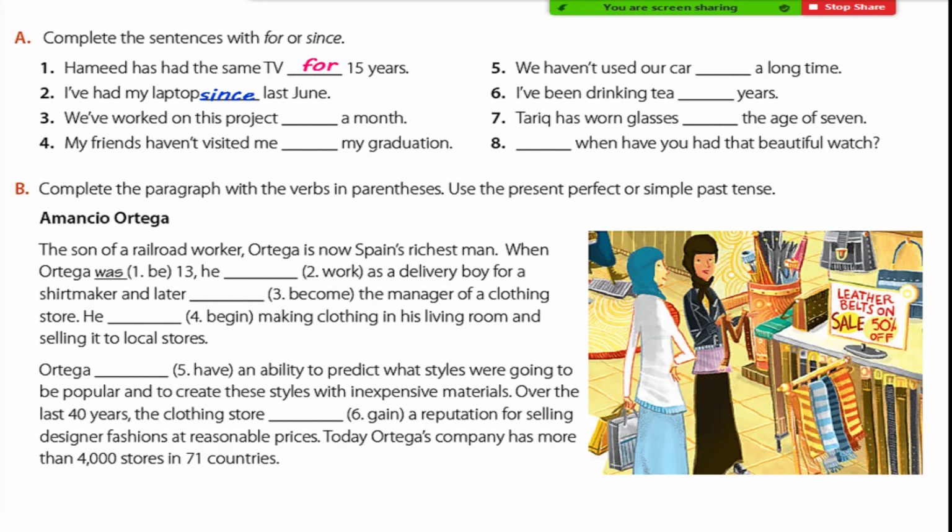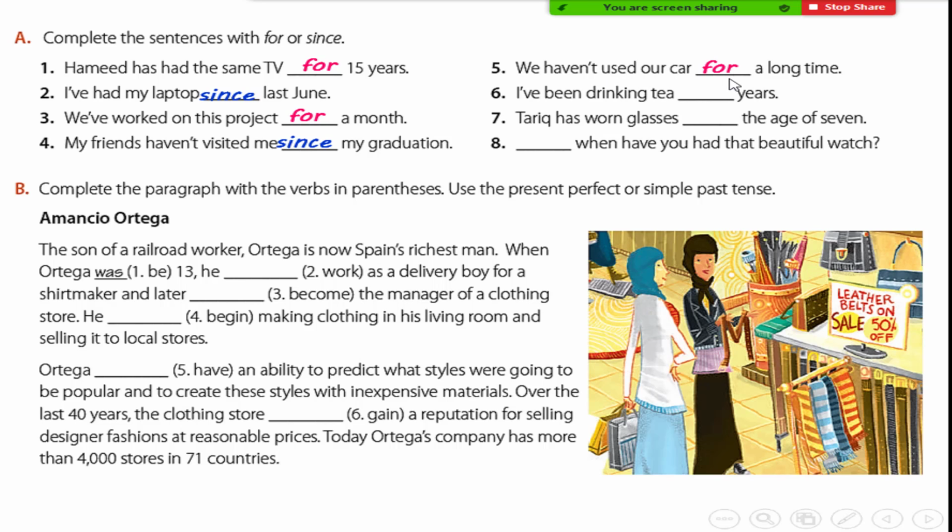We have worked in this project for a month. Yeah, very good, thank you, Muhab. Number 4. Okay, Ahmed. My friends haven't visited me since my graduation. Yeah, very good, thank you, Ahmed. Number 5. Yes, Tariq? We haven't used our car for a long time.